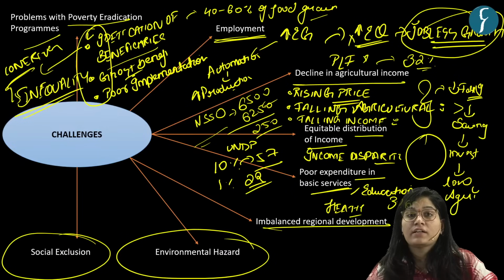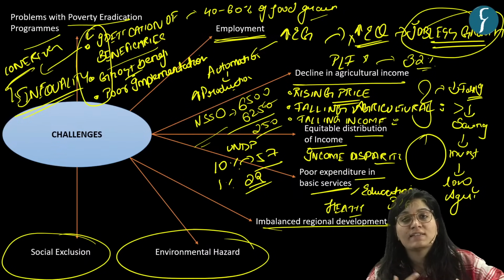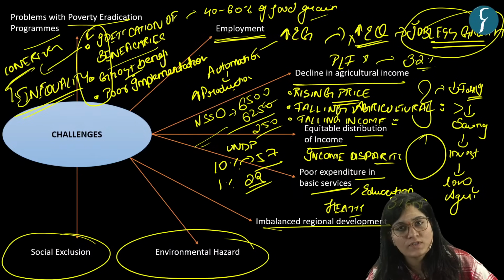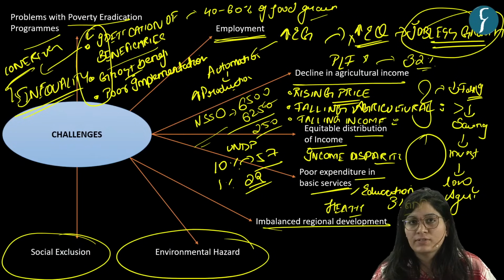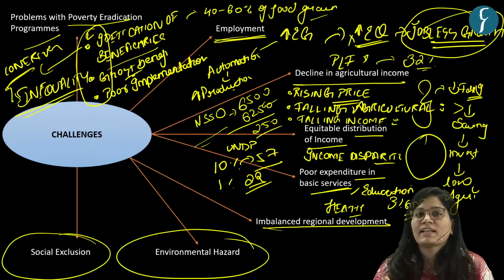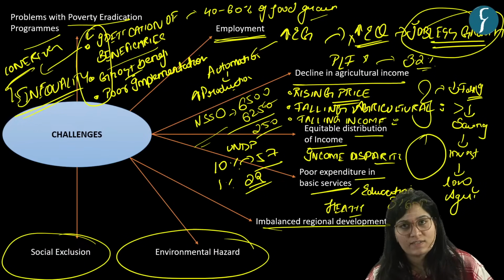Then we have a problem with respect to environmental hazard, how it impacts the vulnerable communities the most. Then we have social exclusion, fractures based on different lines, religion, caste, etc. So these are important challenges.